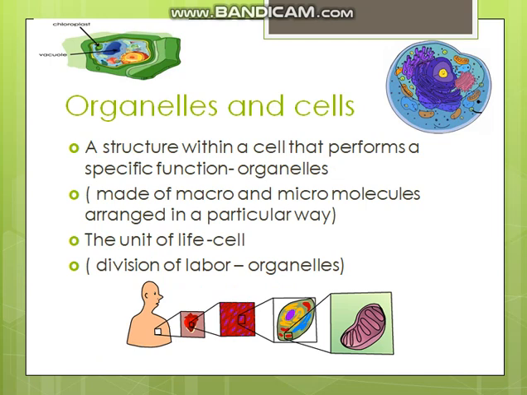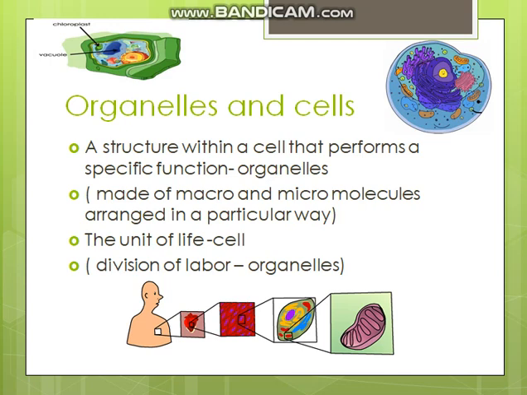And what is a cell? A cell is the basic, fundamental, structural unit of life. What is the role of organelles? Basically, there's a division of labor inside the cell.